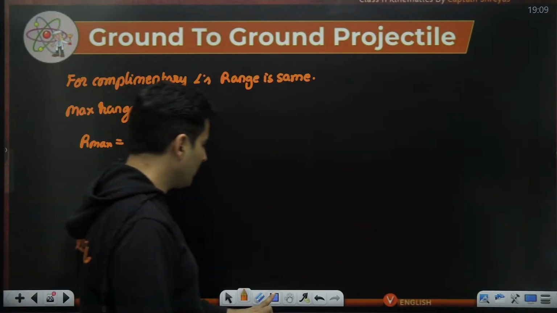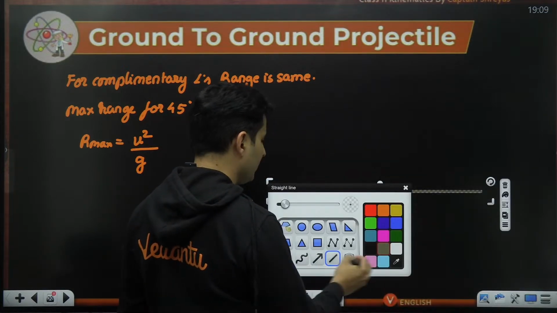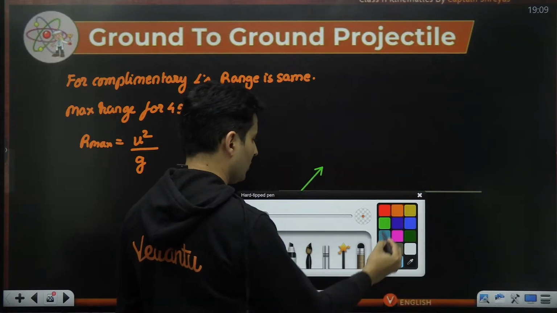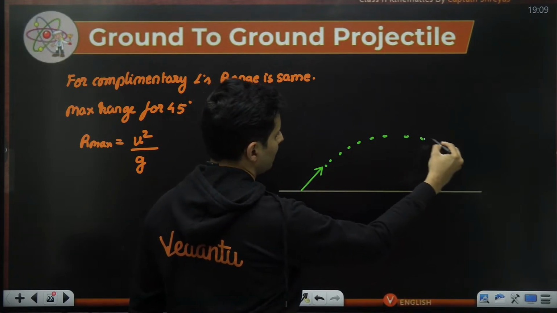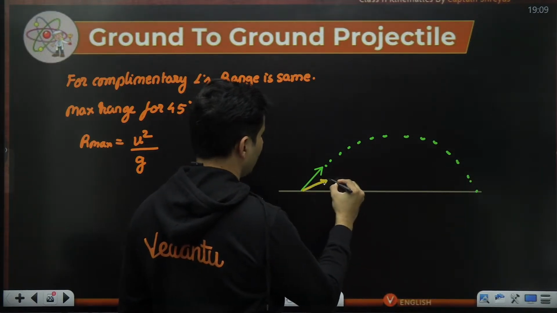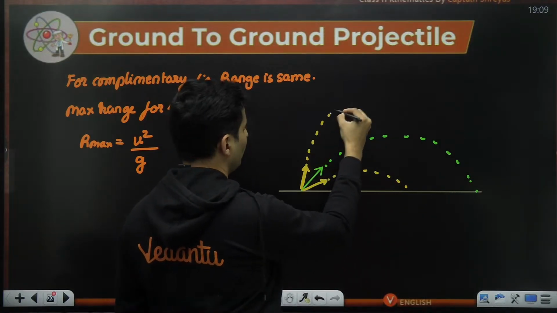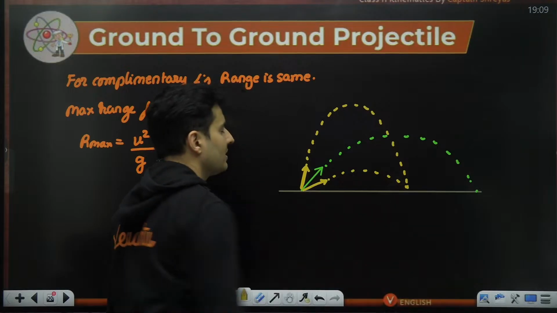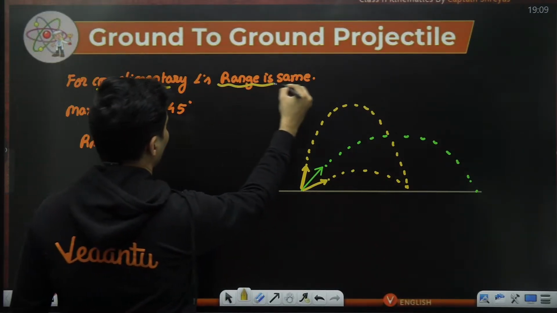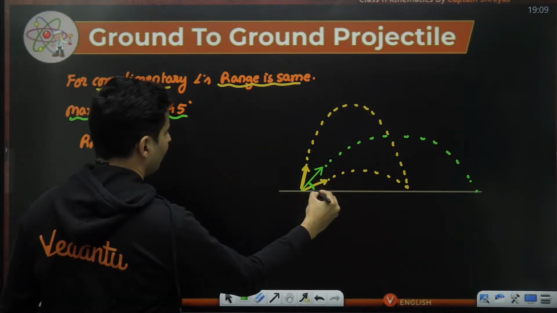Is this absolutely clear, my dear warriors? Yeah. So this is your ground, and 45 degrees maybe like this. So if you throw it at this angle, maybe it reaches really far. But for complementary angles, it will not be so much, but the range will be the same. That's how it is. Range is same for complementary angles, and the range is maximum for 45 degrees.